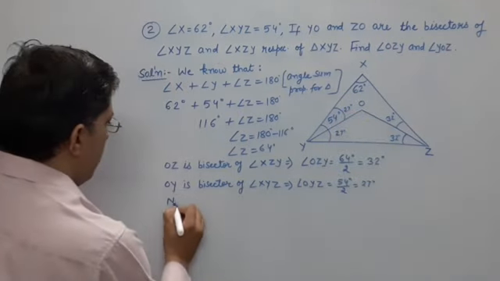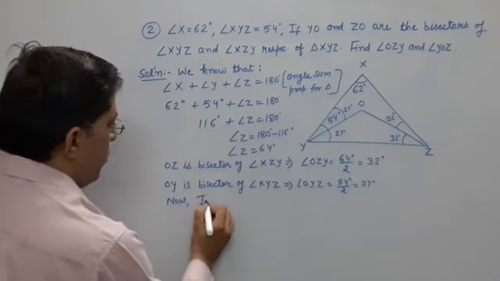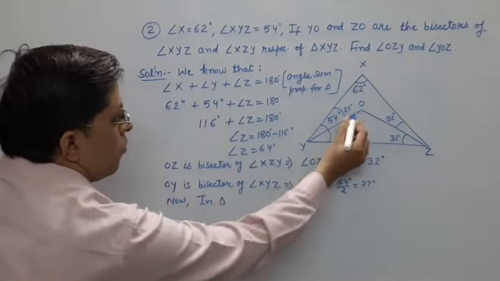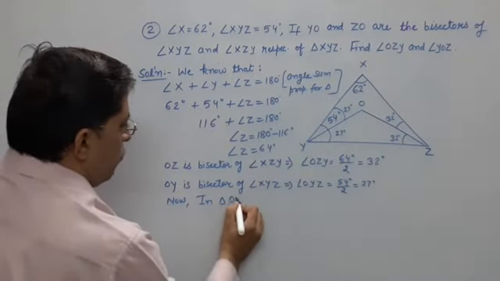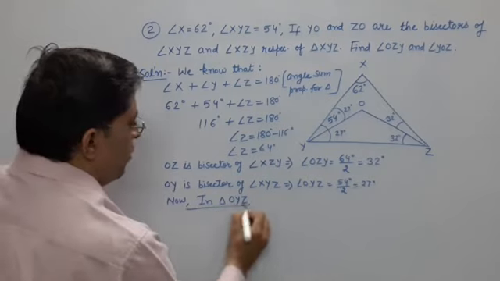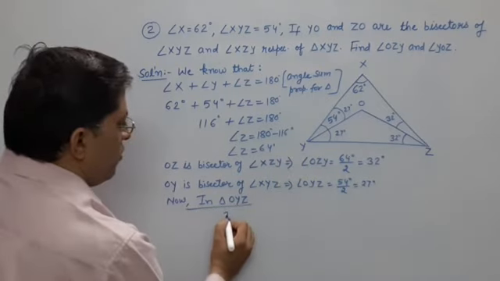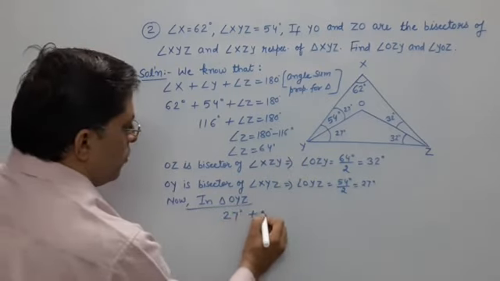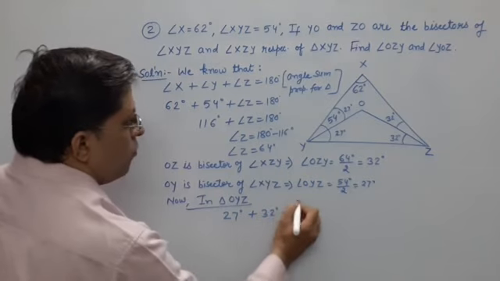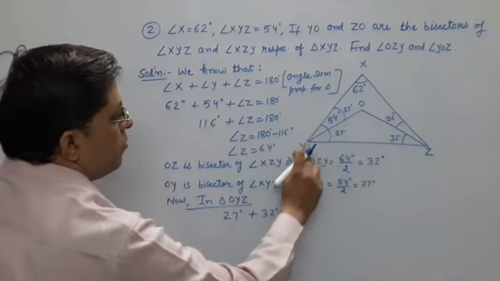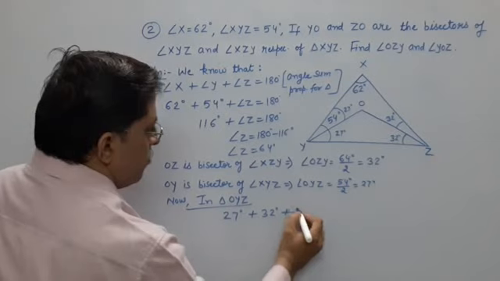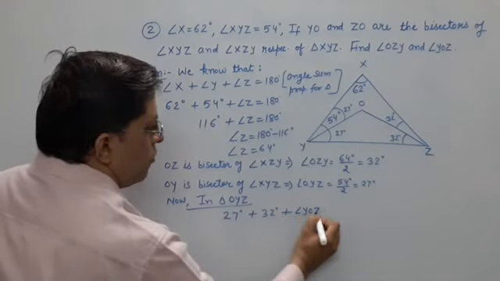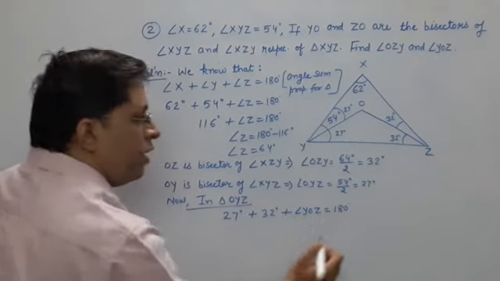Now in triangle OYZ, 27 degrees is given to you, 32 degrees is given to you, and one angle is remaining. This is YOZ. Angle YOZ plus 59 degrees is equal to 180 degrees.